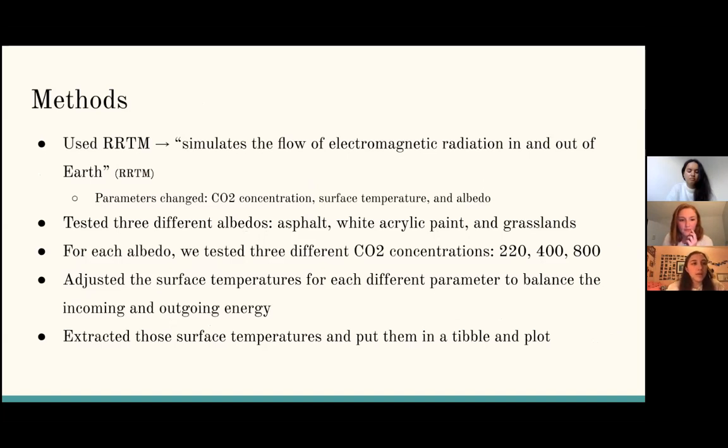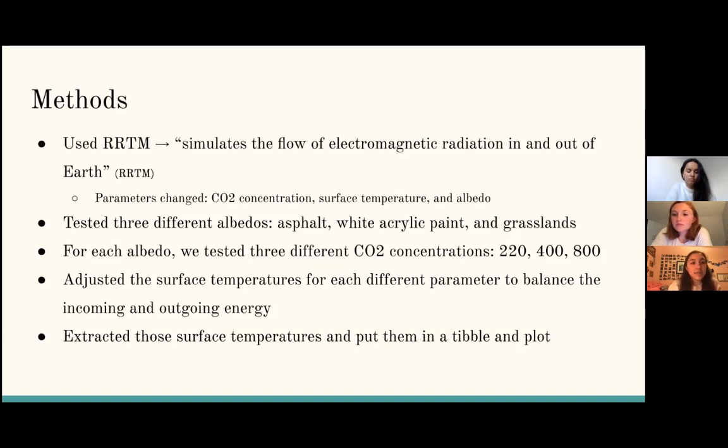Okay, so I'm going to talk a little bit about the methods we used to answer our question. So first we used UChicago's RRTM model, which as we know models the radiation coming in and out of the Earth. We used RRTM because that let us change certain parameters that would allow us to collect data on albedo's effect on surface temperature. So we manipulated 3 different variables: CO2 concentrations, which as Ellie mentioned before were pre-industrial levels, current CO2 levels at 400 parts per million, and doubled CO2 levels at 800 parts per million. And the other 2 variables we manipulated were albedo and surface temperature.